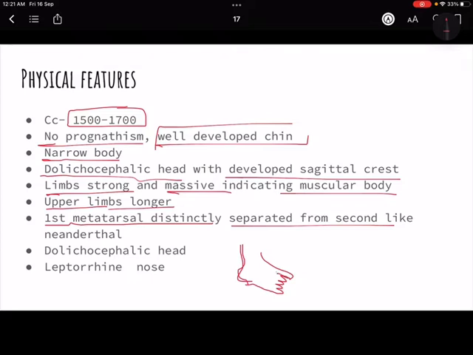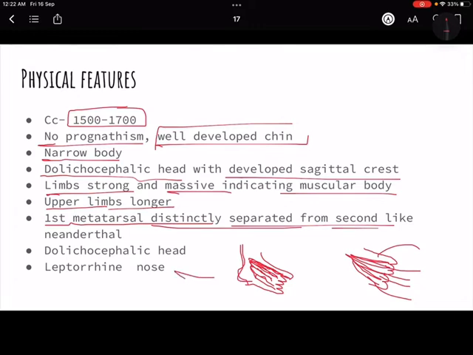So if I have to say, these are the bones. This is how a foot will look like, with the bones leading to your 5 toes. So this is the first metatarsal, this is second, this is third, this is fourth, and this is fifth. What it is saying is, the first metatarsal is distinctly separated from the second. That means they are quite distinctly separated from each other, like that of Neanderthal. So I hope you now understand this.